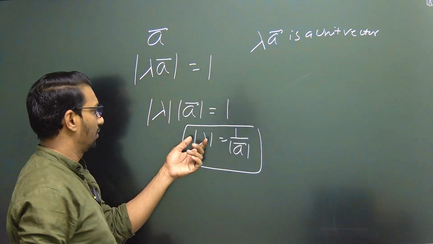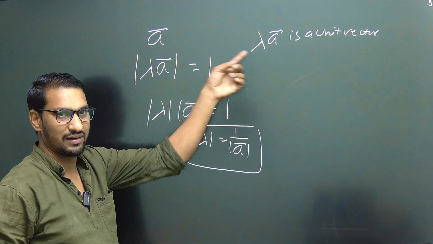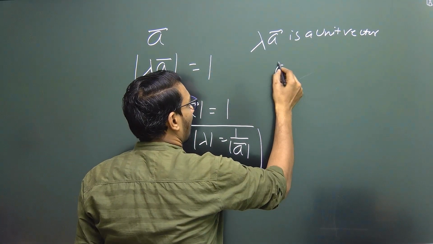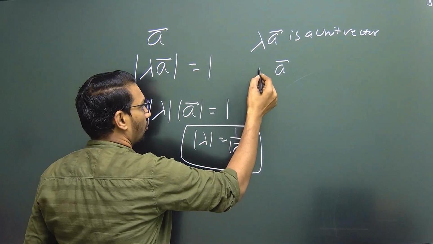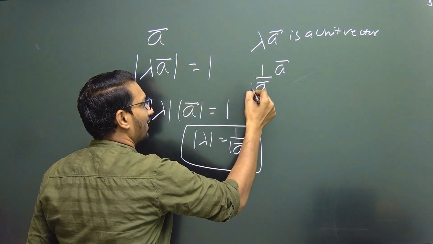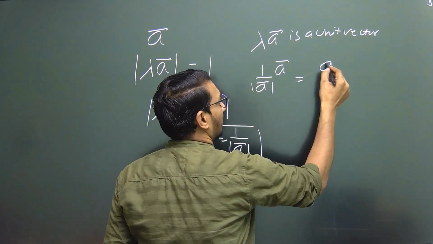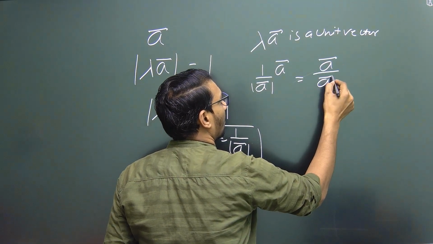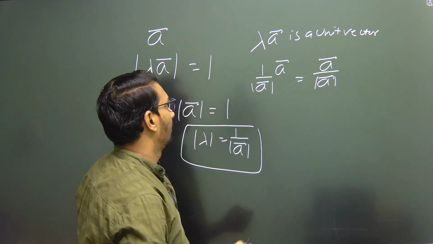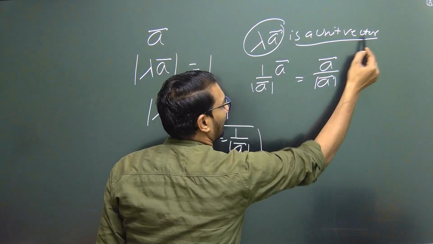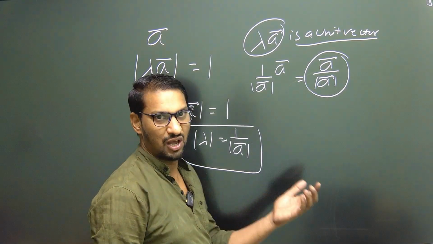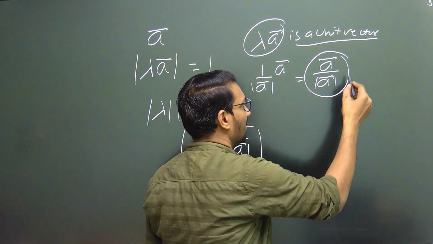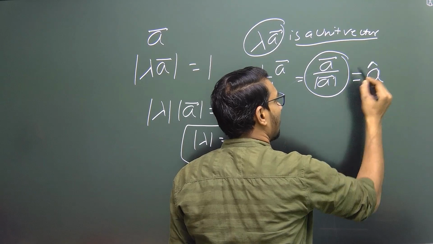So put the value of lambda here. Lambda is 1 upon mod of A, so this becomes vector A upon mod of A. And since lambda A is a unit vector, this is also a unit vector. In which direction? In the direction of vector A. So we can say A cap.